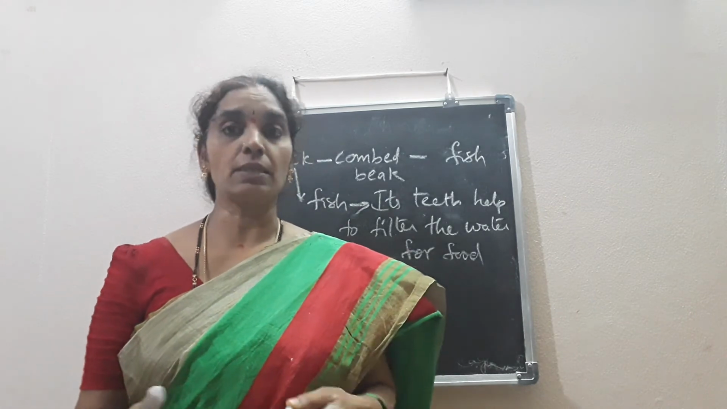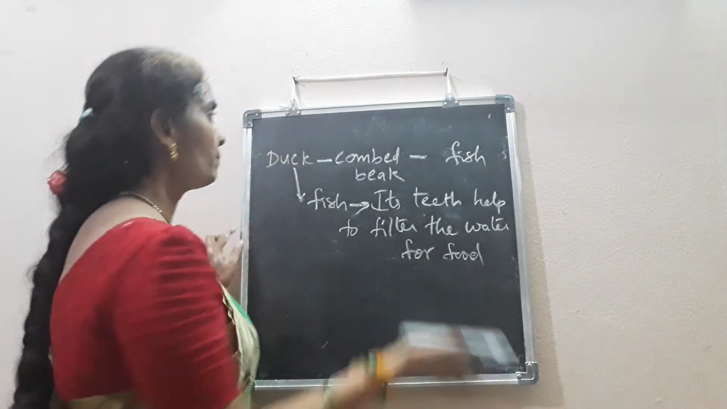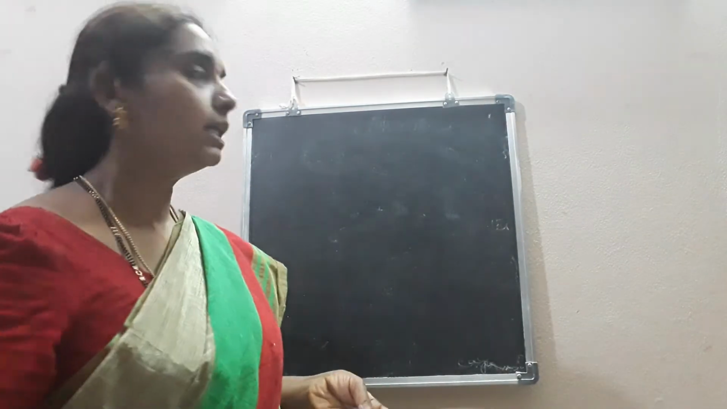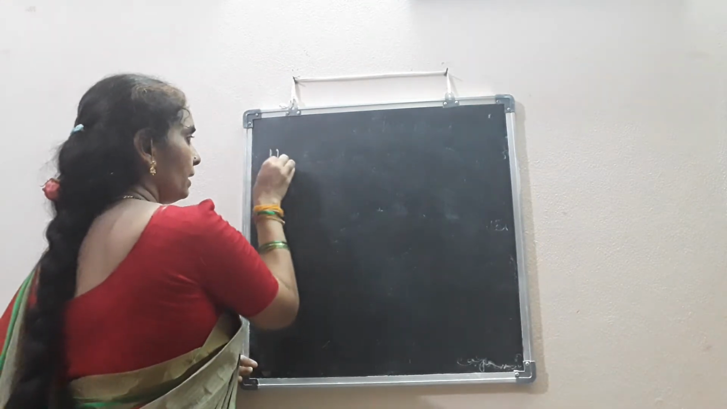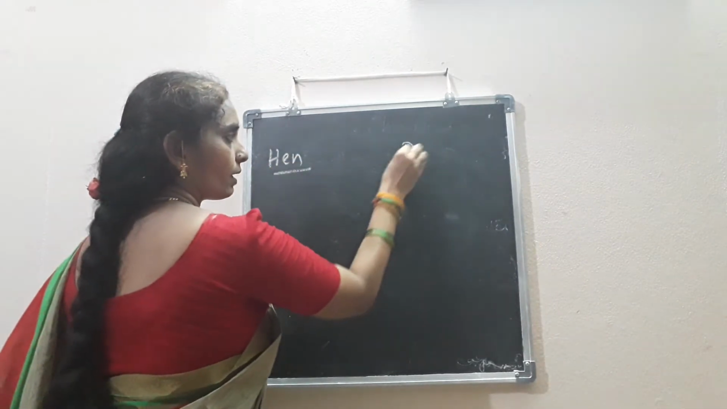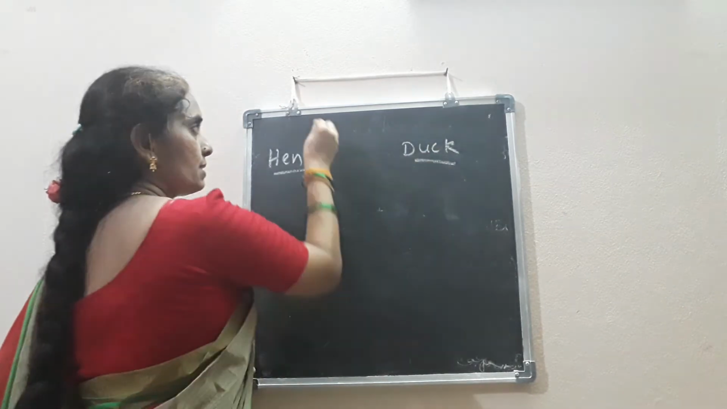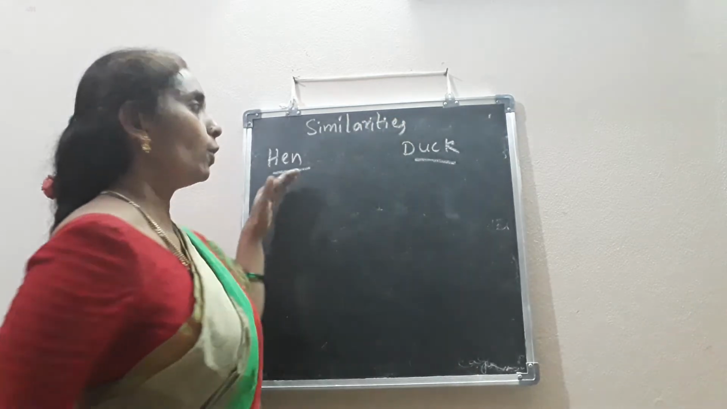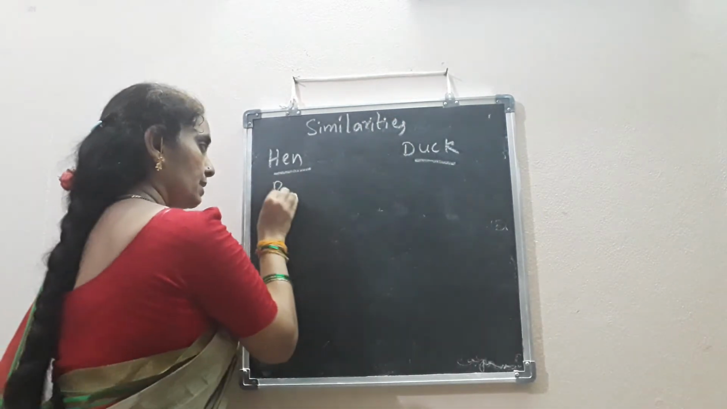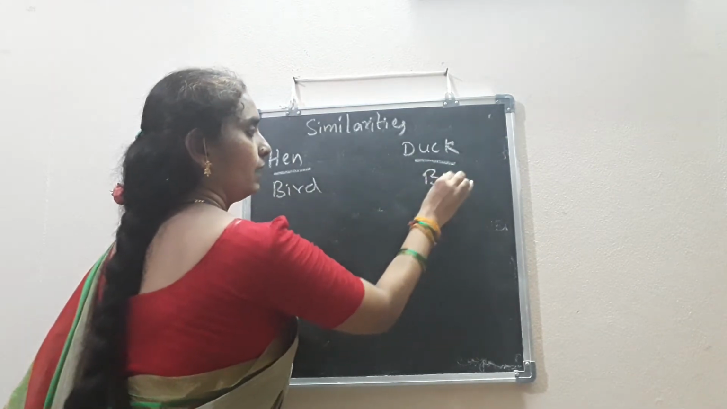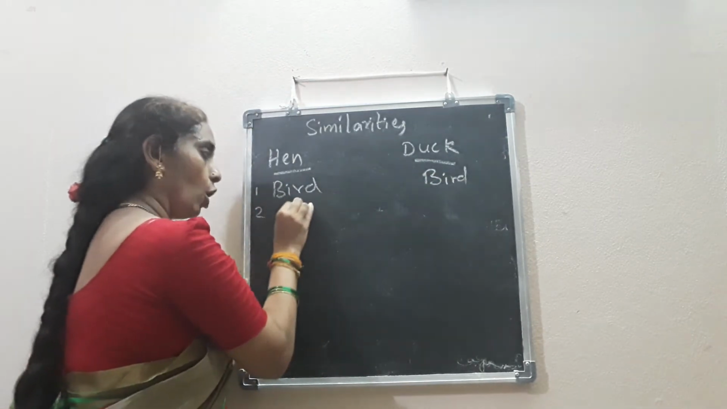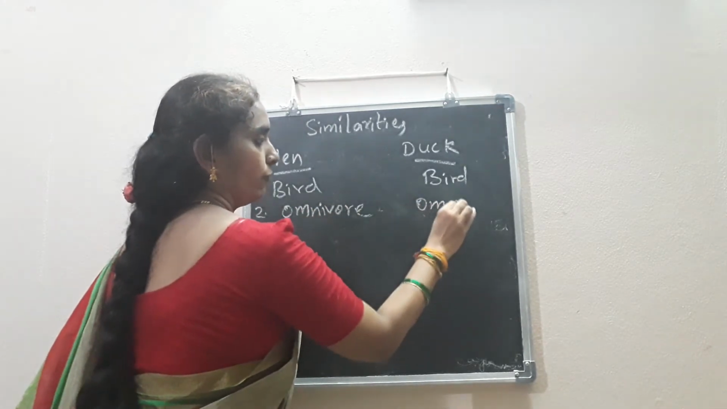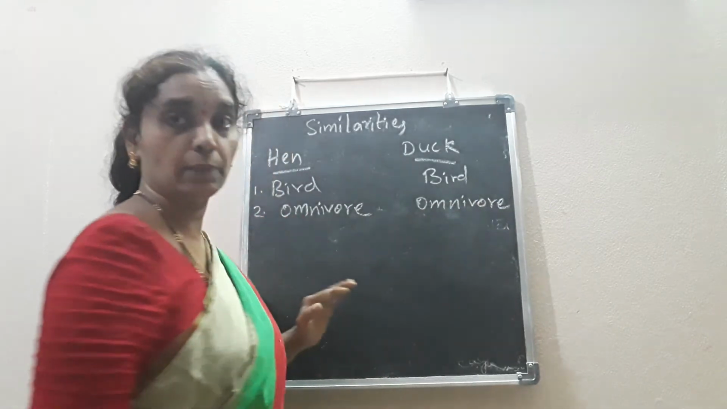Now, let us take the differences and similarities between some of the birds, not only the beaks but also the food habits of different birds. For example, hen and duck, if you take them. First we'll see the similarities. What are the similarities in them? Both of them are birds. Hen is a bird. Duck is also a bird. Both are omnivores. Omnivores means both eat the same type of food, that is both plant and animal food.